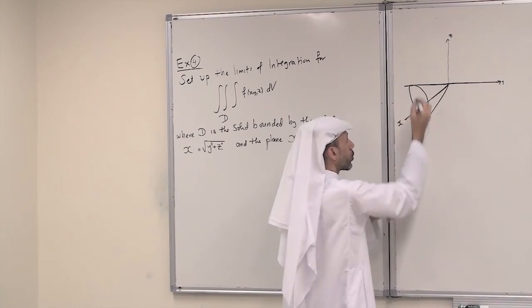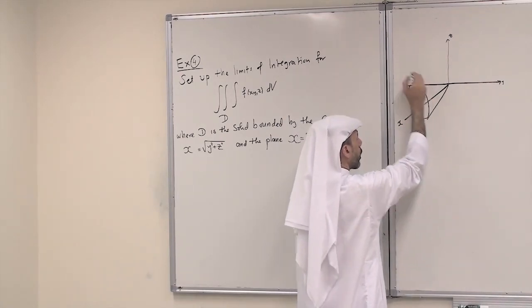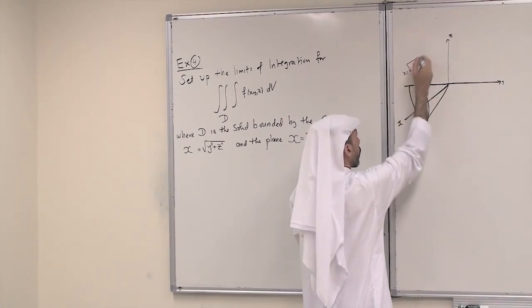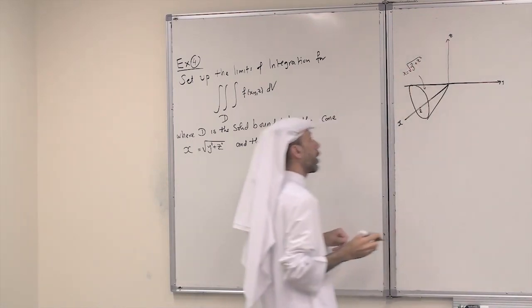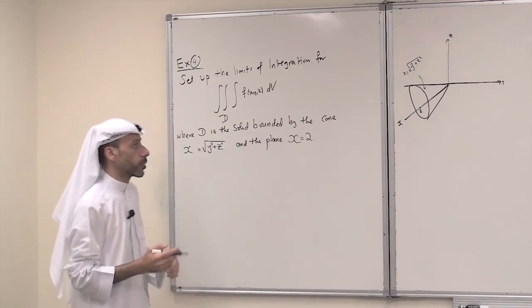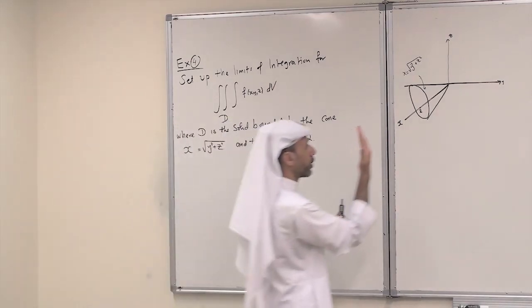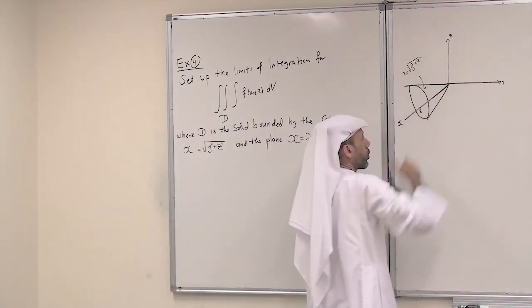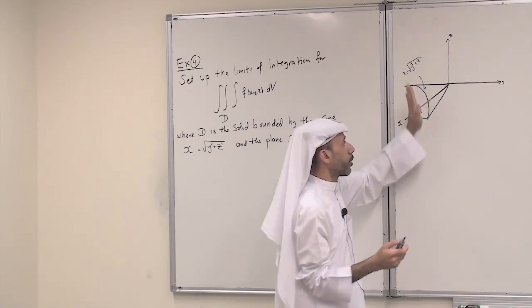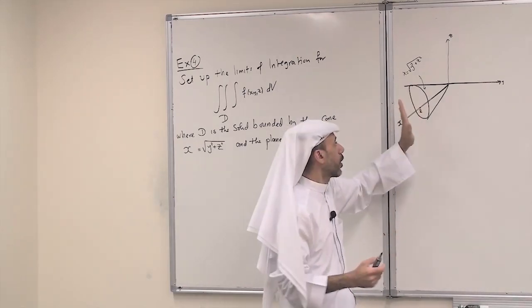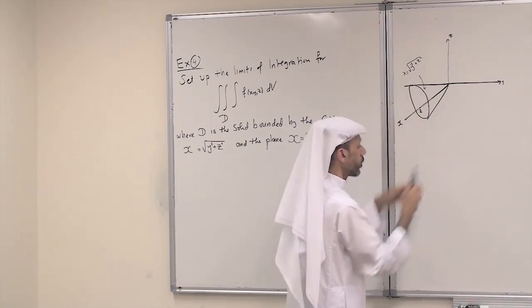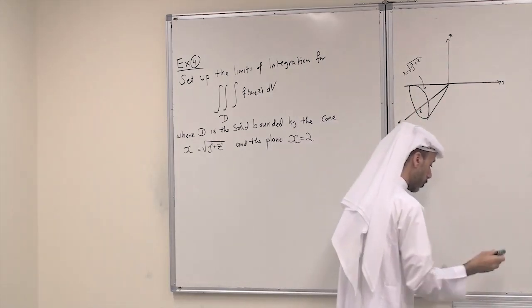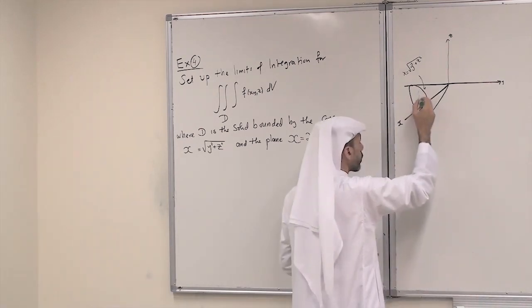This is really the cone x equals root y squared plus z squared, and the plane x equals 2. So it is a vertical plane at x equals 2, just a plane perpendicular to the x-axis. So you have a cone and you have a plane. Okay. So this is the solid. Everything inside the cone.